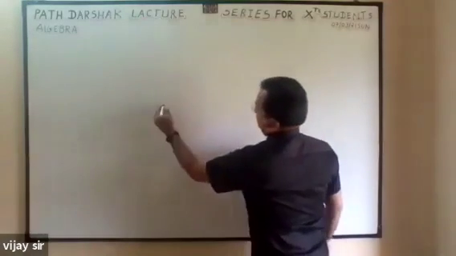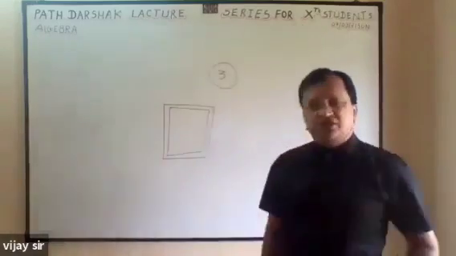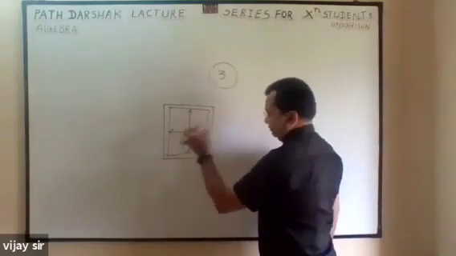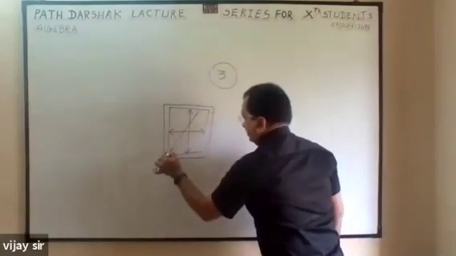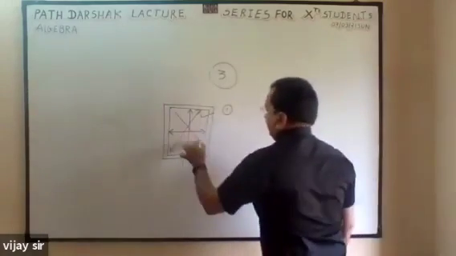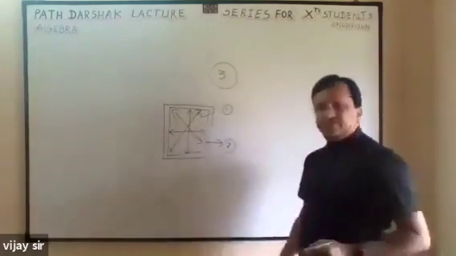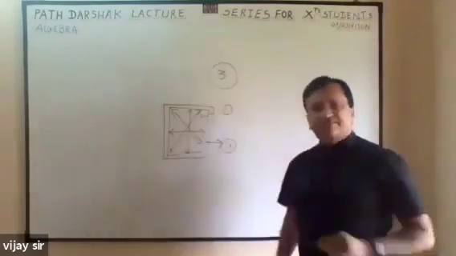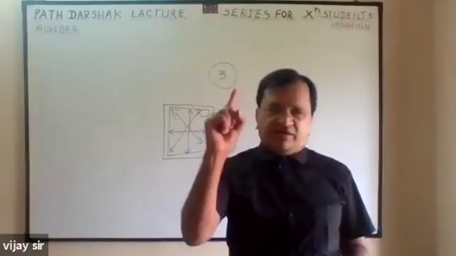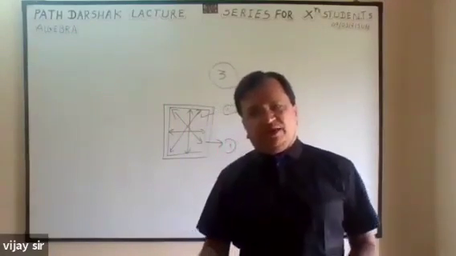Let me tell you the mark distribution. Solve by graphic method, 3 marks. How do we correct this question? If one correct line, 1 mark. If second correct line, 2nd mark. Maybe both lines may not be correct, but if one line is correct, you will get 1 mark. If the second line is correct, again 1 mark.